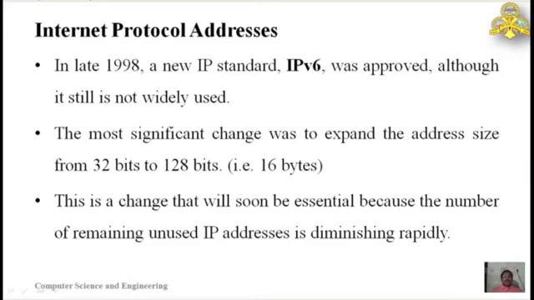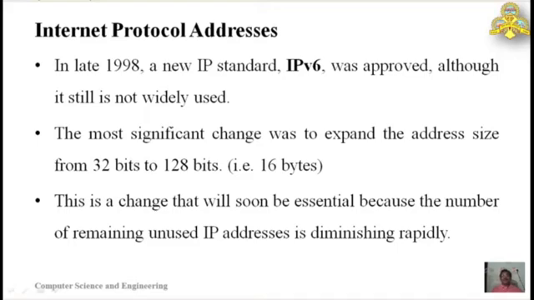As per the current survey, only 60% of today's internet devices are connected using IP version 6. That means even after 22 years, the migration from IP version 4 to IP version 6 is not yet completed.